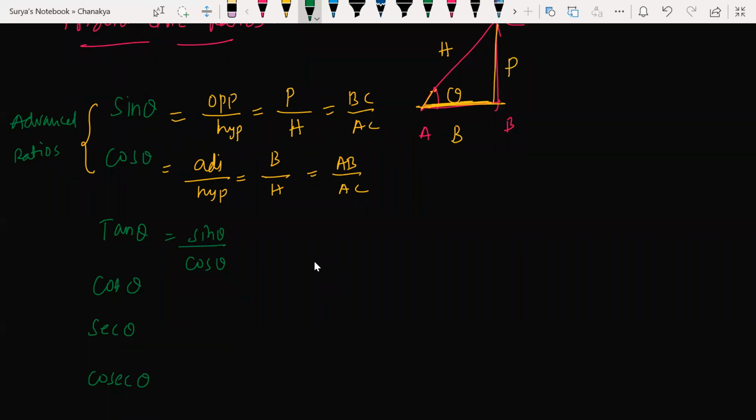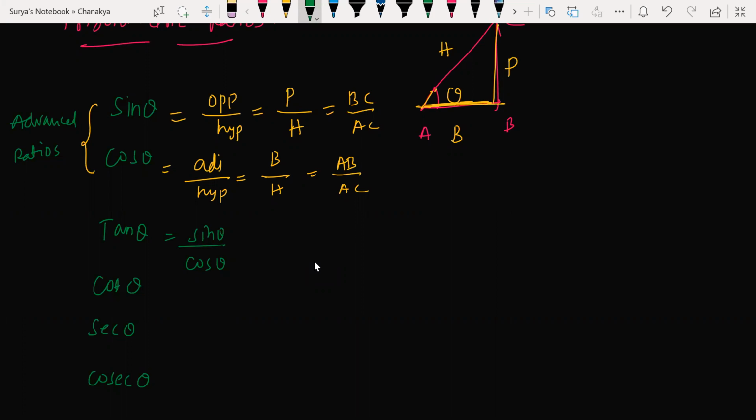Because we are dealing with simple geometry. We are not using any complicated or coordinate geometry here. We decide sine theta as opposite by hypotenuse using simple geometry. Next year you'll use advanced geometry to define sine theta and cos theta.